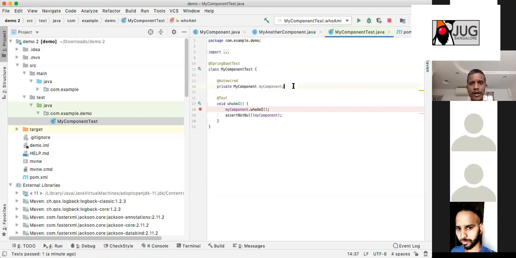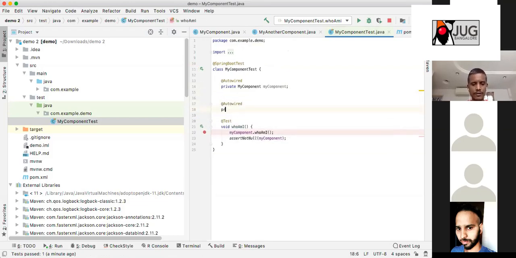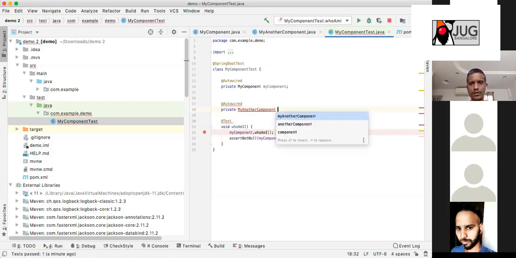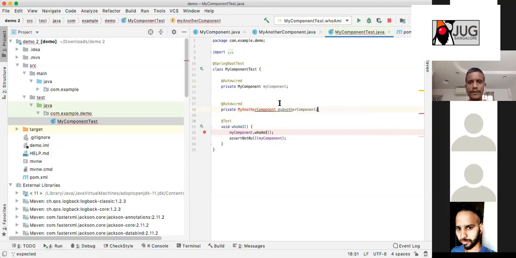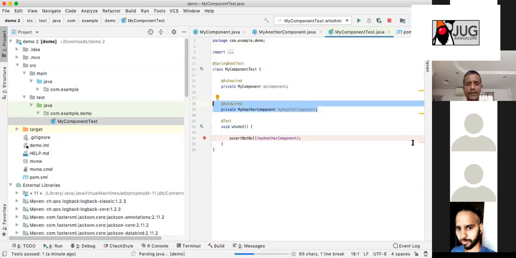So I say @Autowired my another component. Okay, so this my component will be available for me here, right? Anybody have a difference of opinion? Now my another component will be available for me. Let us debug this. The expectation is, the same way that it auto-wired my component, it should auto-wire my another component also. That is the expectation.